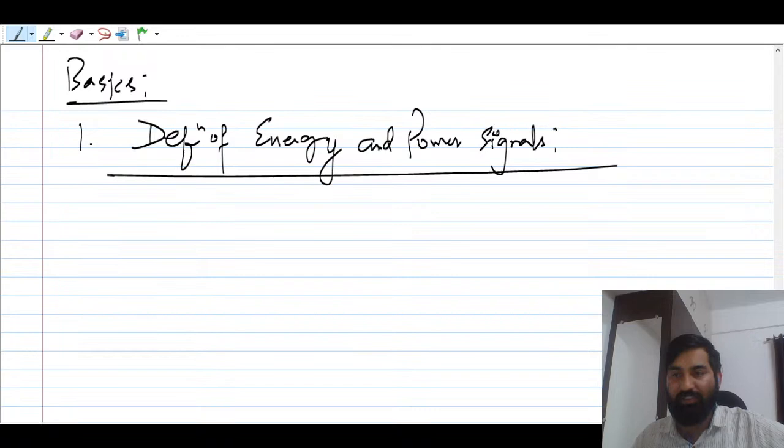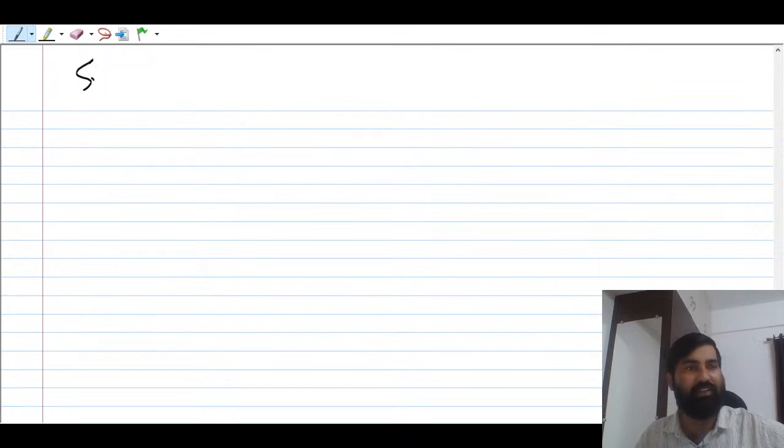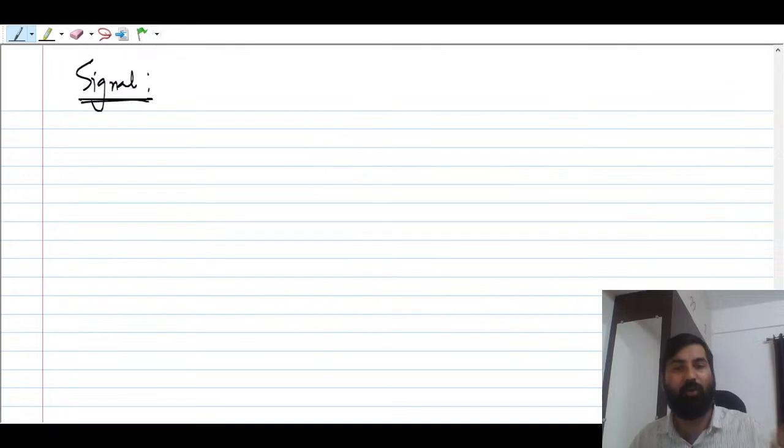For the energy of a signal, I think everybody is familiar with the signal. A signal is nothing but information bearing. If any mathematical function contains or conveys some information, you can say that is a signal. Suppose any signal is given and it does not convey any information, then that is not a signal.